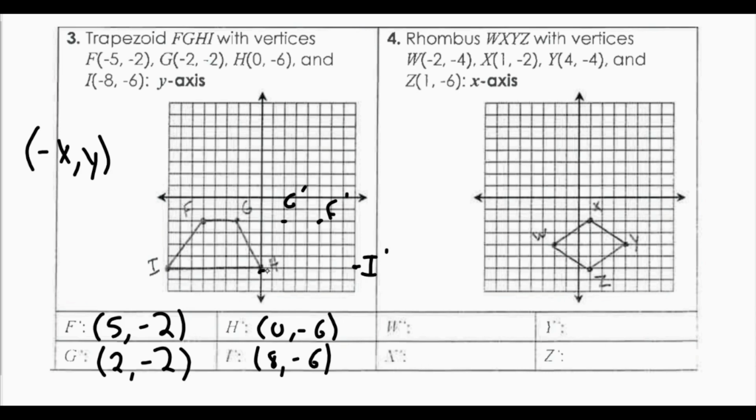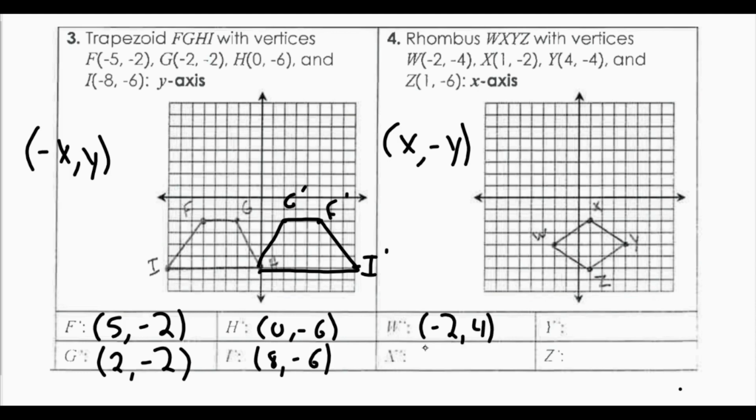Now, drawing in my trapezoid, I have trapezoid F prime, G prime, H prime, I prime. Looking at number 4, I want to reflect across the x-axis. So again, if I reflect across the x-axis, my y-coordinate will be the opposite. So I'll have the rule x, opposite y. So if I look at W, W is (-2, -4). So if I change the y to be opposite, W prime should be (-2, +4).